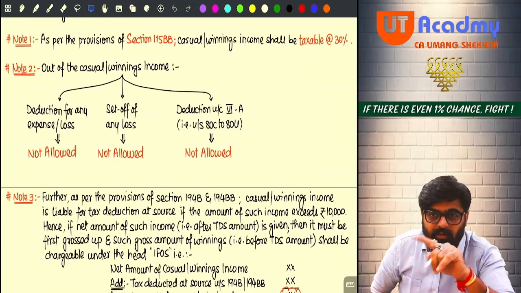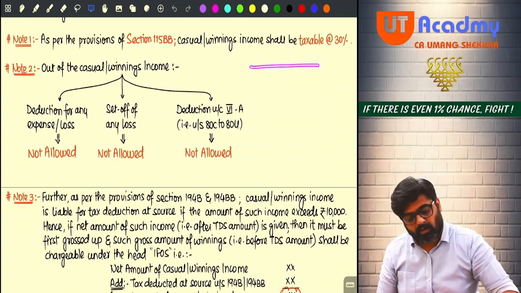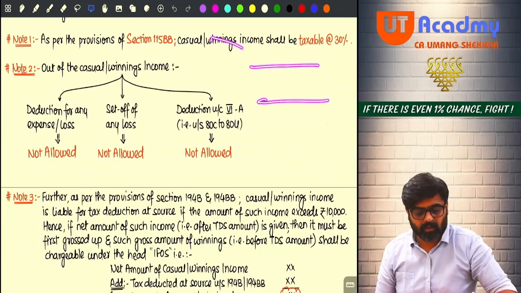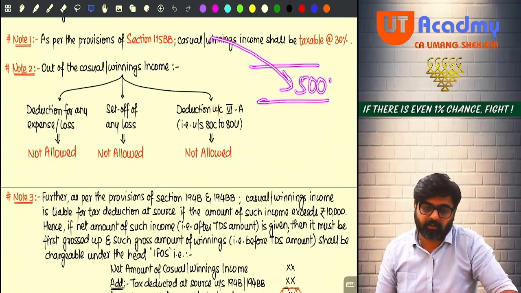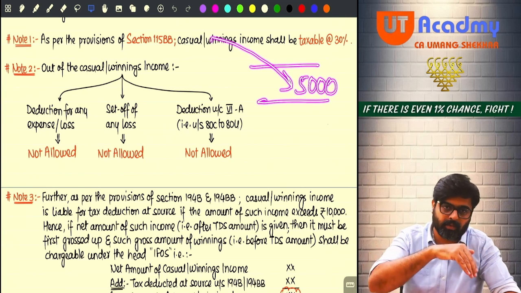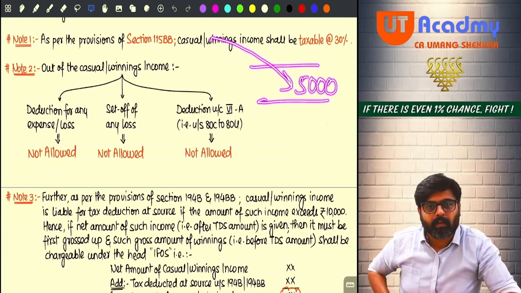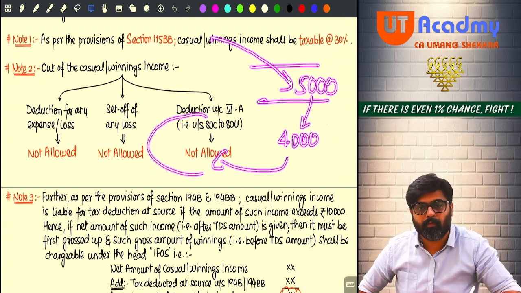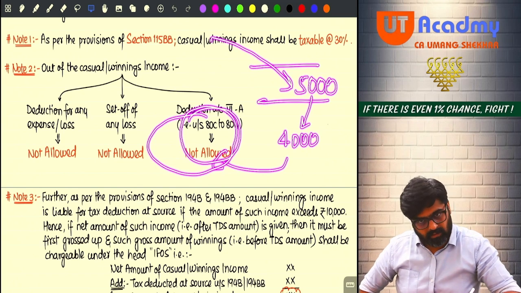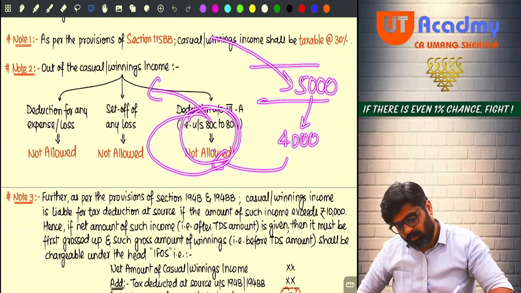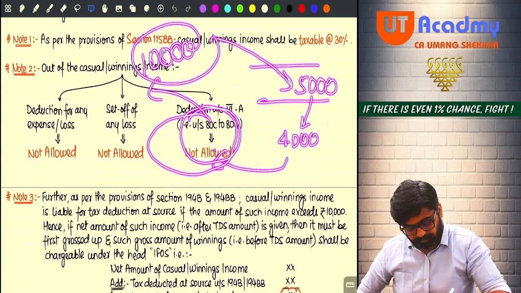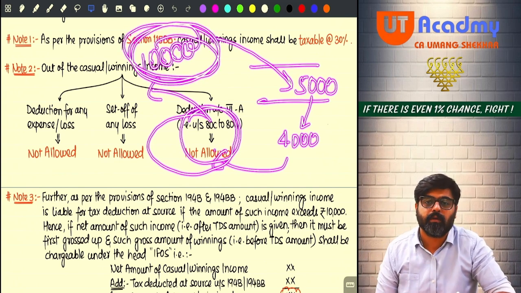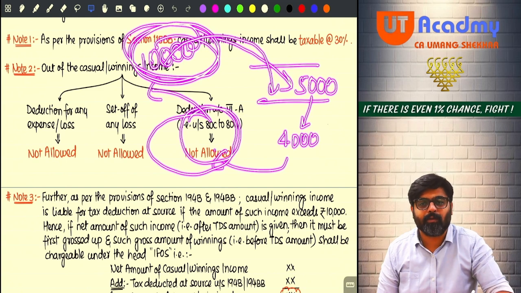Okay, now, so what happens? One account will be opened. In this account, you will put some money. For example, 5,000 rupees you have invested. 5,000 rupees you have put in that online money gaming account. Out of this 5,000, you took 4,000 rupees to participate in a game. One game was there, you participated, and by this game you won 10,000 rupees. Possible or not?